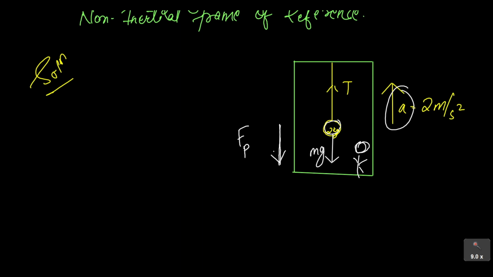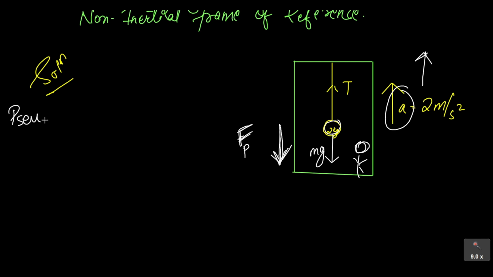Okay, so what we did, we know our frame of reference is accelerating in upward direction. So to counter it, we consider one force, pseudo force, which will be acting downwards.